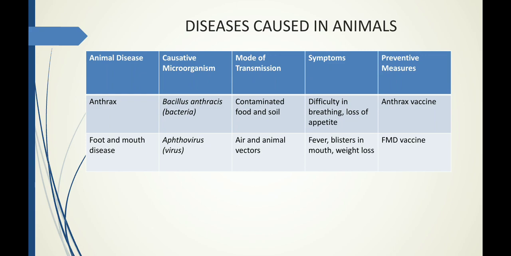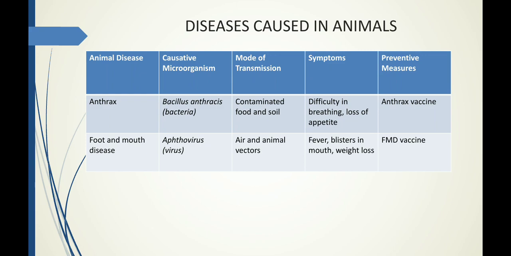What are the symptoms of anthrax? Difficulty in breathing and loss of appetite. The person or the animal affected by anthrax feels difficulty in breathing and loss of appetite, that is loss of hunger. The vaccine used for this particular disease is the anthrax vaccine. The next one is foot and mouth disease, which is caused by aphthovirus.